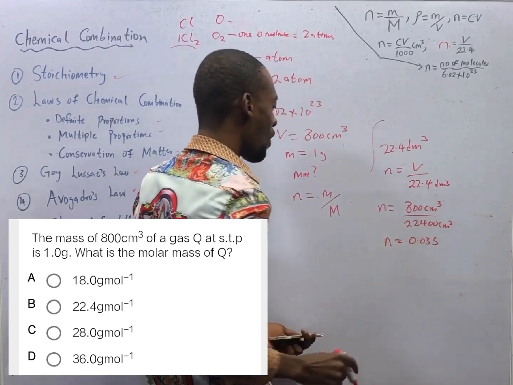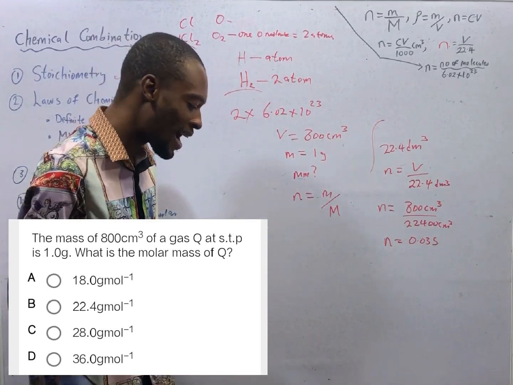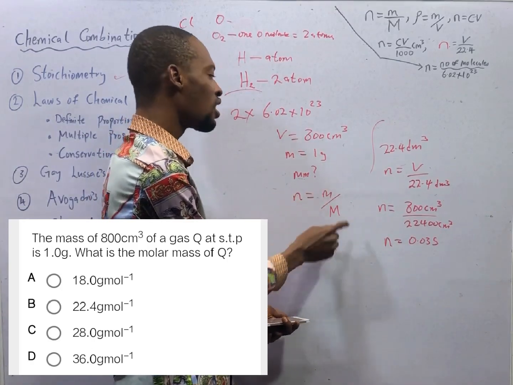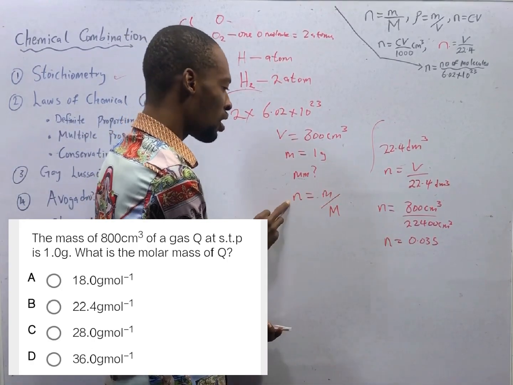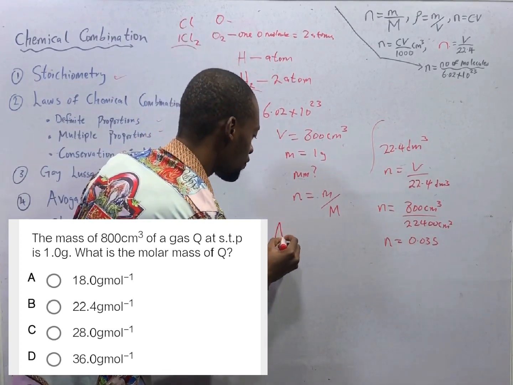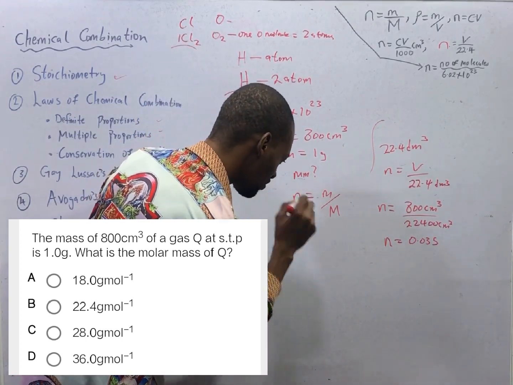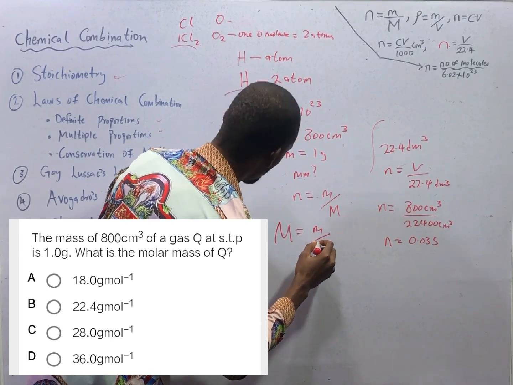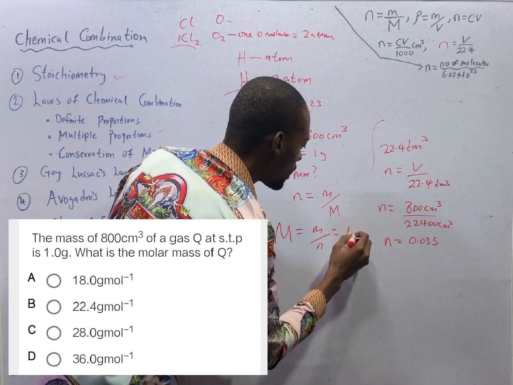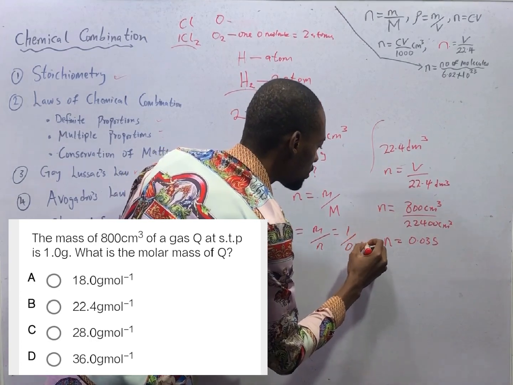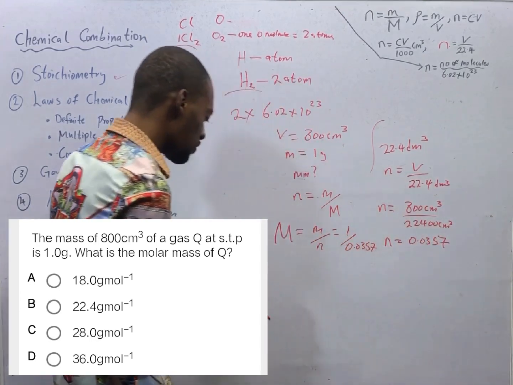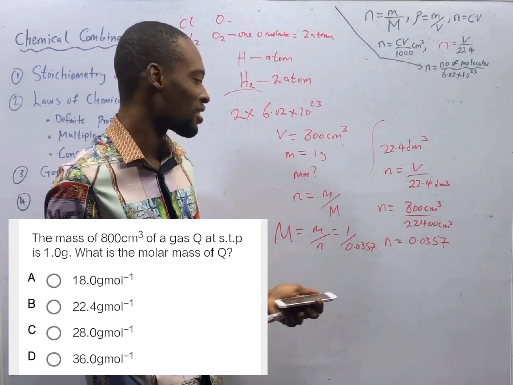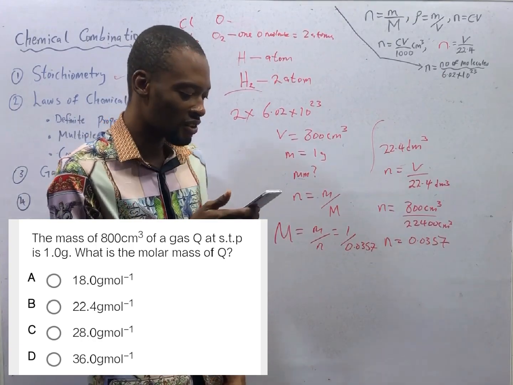The number of moles therefore becomes 0.0357. Why did we look for the number of moles? We are asked to look for the molar mass, and the number of moles is mass over molar mass. We have the mass, and now we have the number of moles. Molar mass is therefore mass over number of moles, that is 1 over 0.0357. So that will give you 28.0 grams per mole. This is the molar mass of the gas.